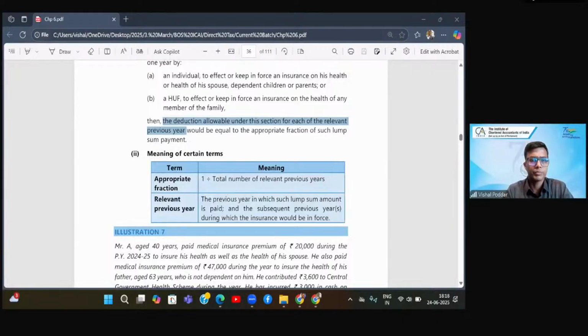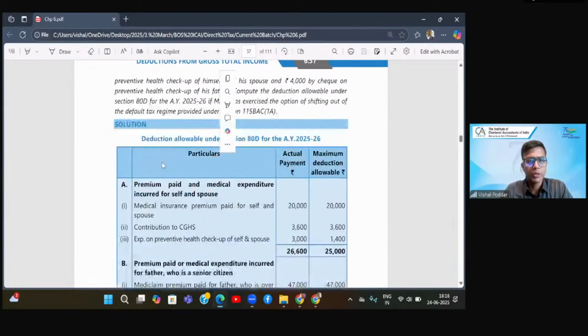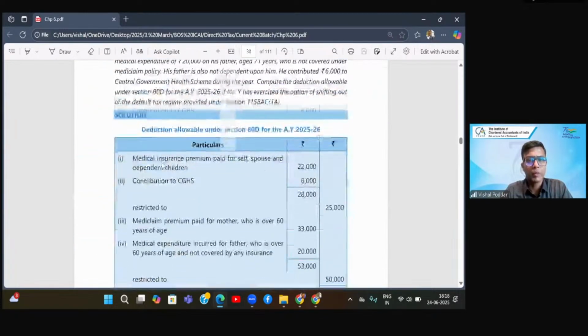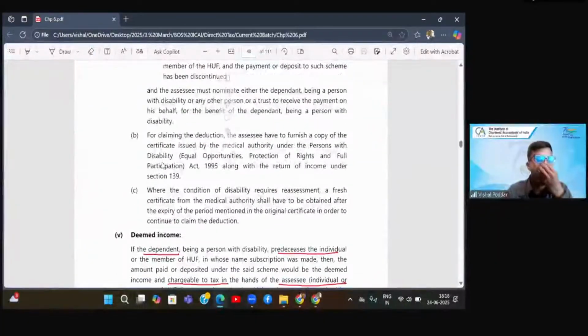Just a moment. Now your query is on 6.40. Okay. And 6.40, your query is on attaining the age of 60.